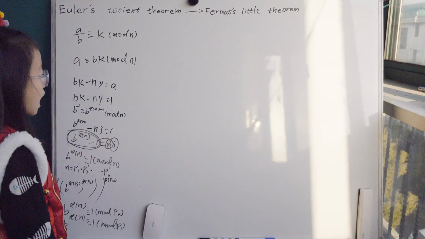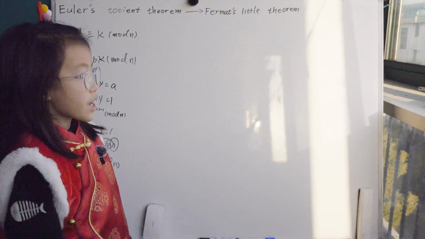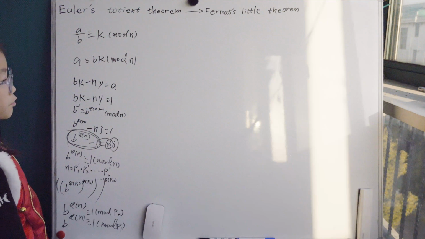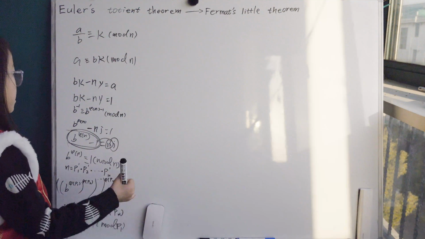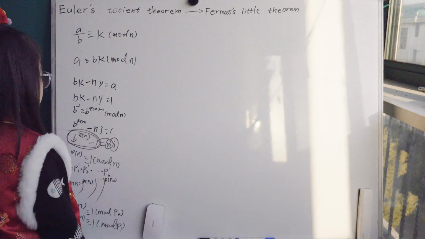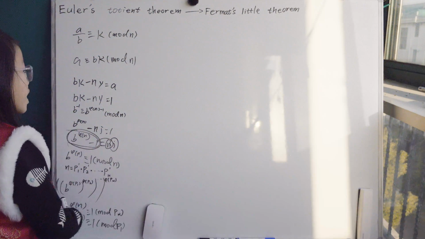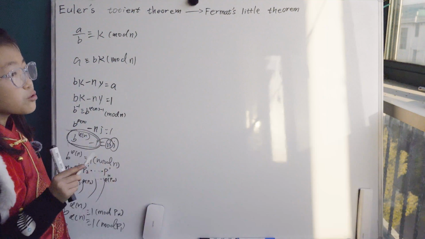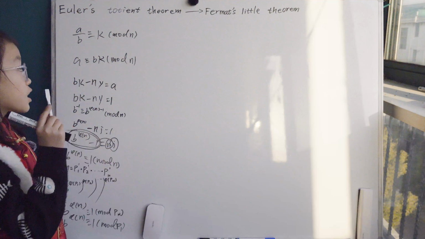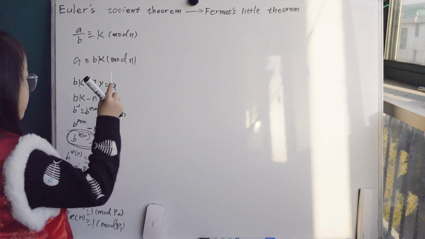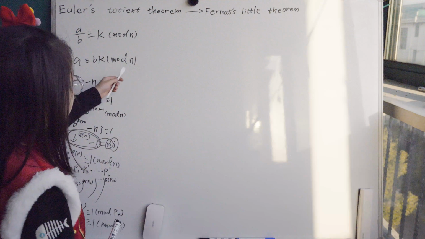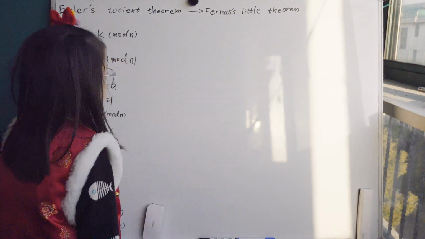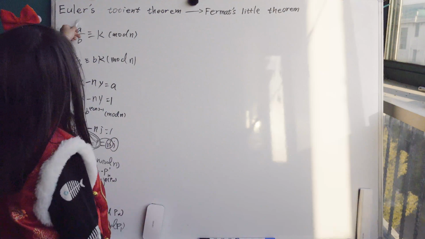Okay, great. So now let's prove it. Of course, in my experience of proving number theory problems, sometimes when you can't solve a problem, you should dare to prove the stronger theorem. Right here, Euler's theorem is the stronger theorem of Fermat's little theorem. So you should dare to prove that the stronger theorem, Euler's theorem.